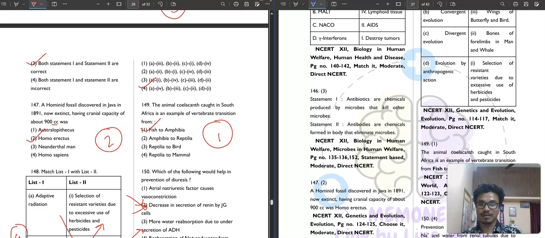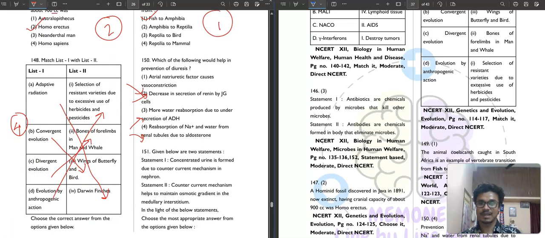Then question number 150. It is saying which of the following could help in prevention of diuresis? Prevention of diuresis, that means decreasing of your urine. So first option is saying that ANF, atrial natriuretic factor, causes vasoconstriction. So if ANF causes vasoconstriction, then it will increase the diuresis. So this is not correct.